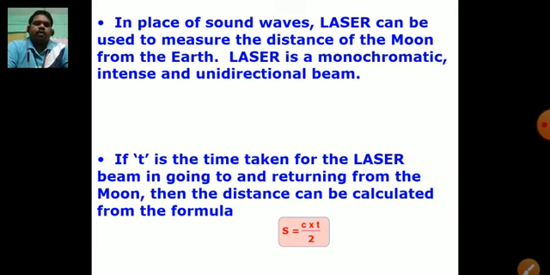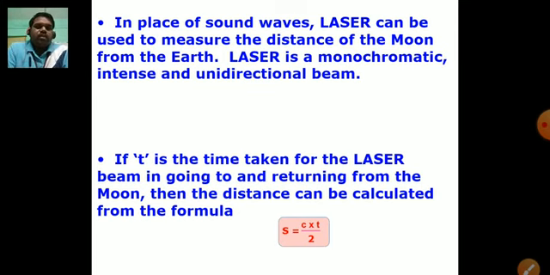It is an intense and unidirectional beam, a kind of unidirectional wave. So if small t is the time taken for the laser light or laser beam in going to and returning from the Moon, then the distance can be calculated from the formula s is equal to c into t upon 2. Why upon 2?